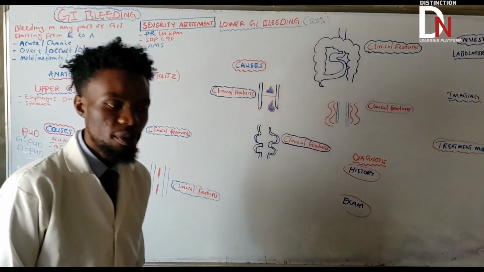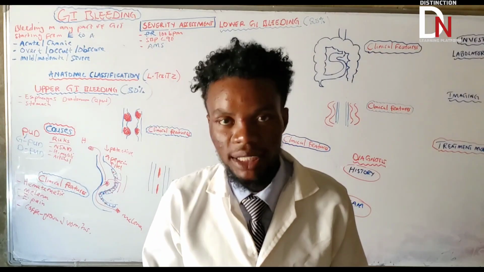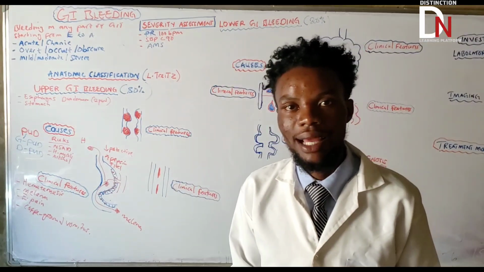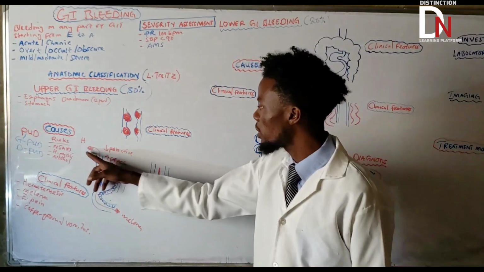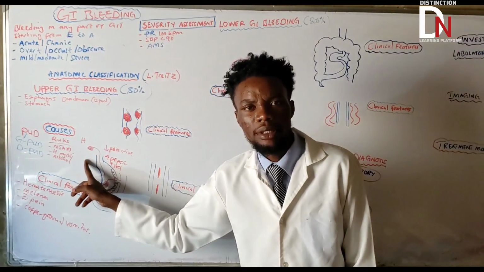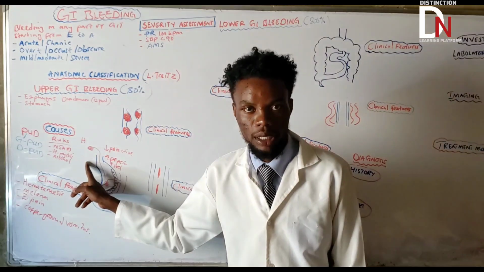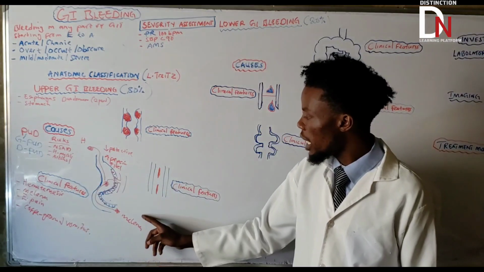Hematemesis. Okay, coffee ground vomitus, basically we're talking about the red blood cells that are partially digested, and they are going to look dark brown if you remove it from the mouth. Why? Because the red blood cells were partially digested in the stomach. Okay, and that's the main reason why you're having melena.